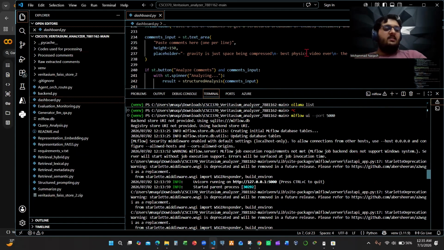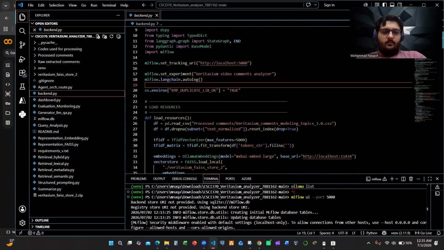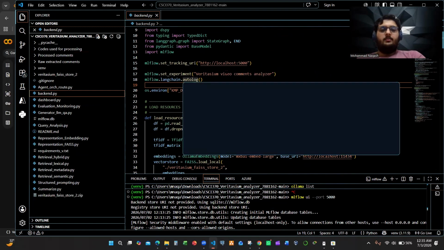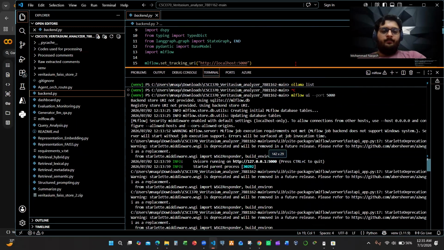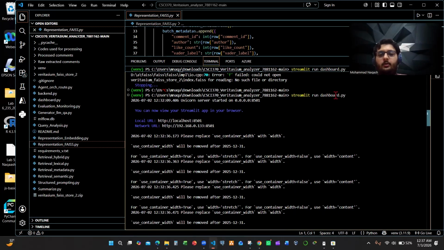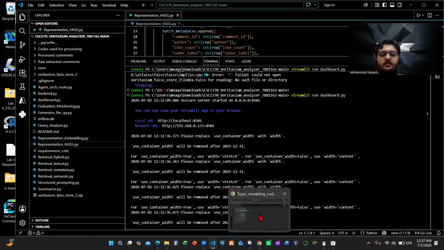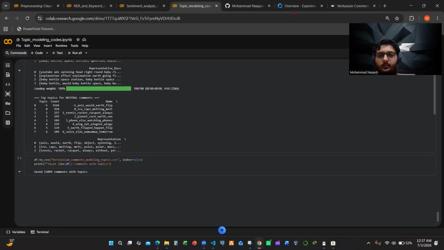when I open the dashboard, it will automatically connect. And I've given the dashboard a custom name. So it will open at localhost 5000, and this one basically shows what the name will be for the experiment so that you can easily track it and locate it. Oh, sorry, this is the Streamlit run dashboard.py. And then after you run both of these commands,